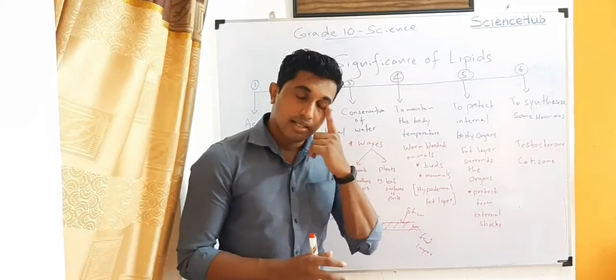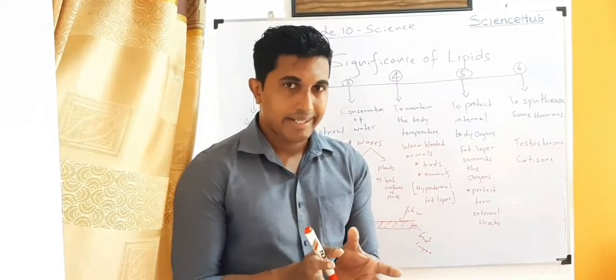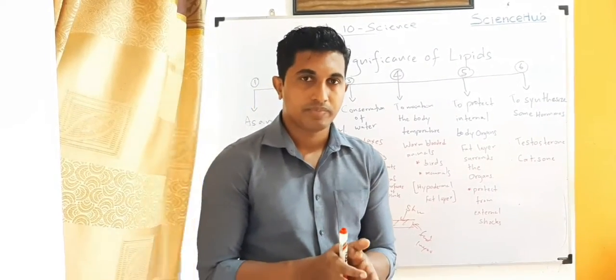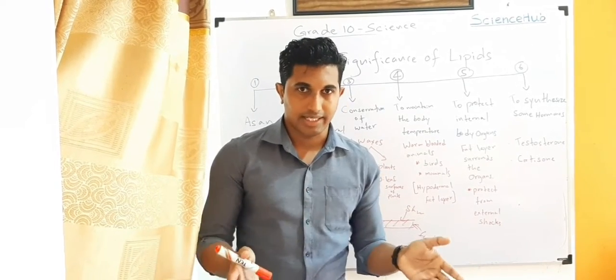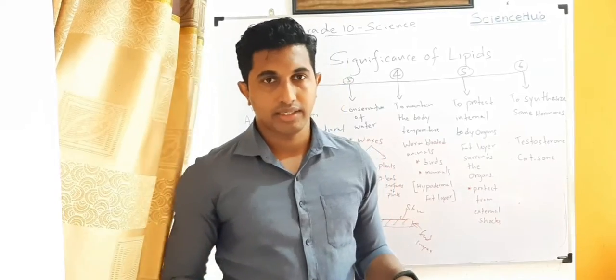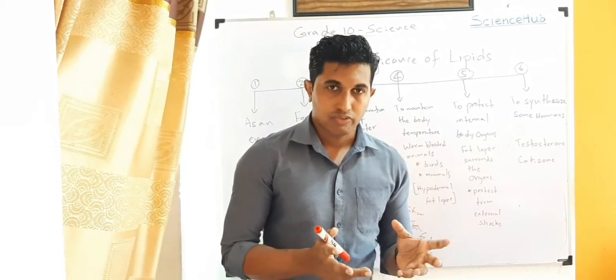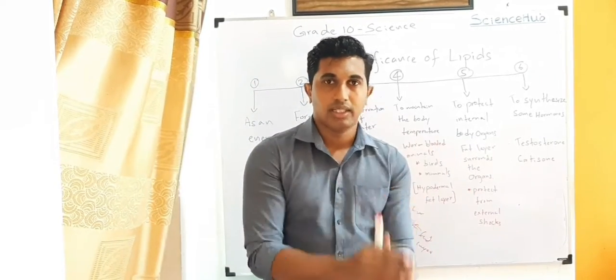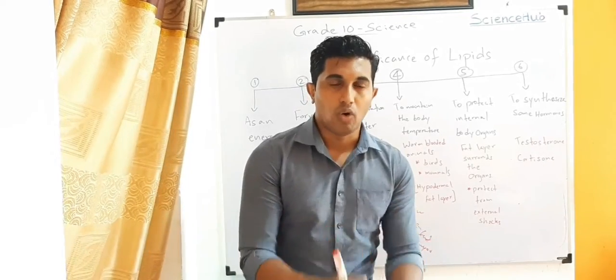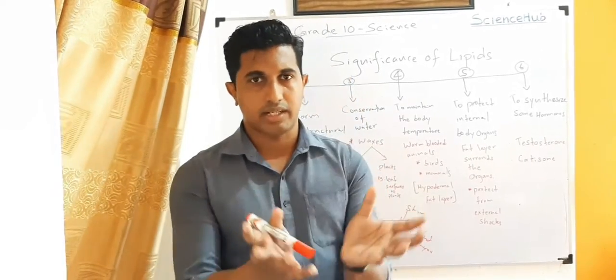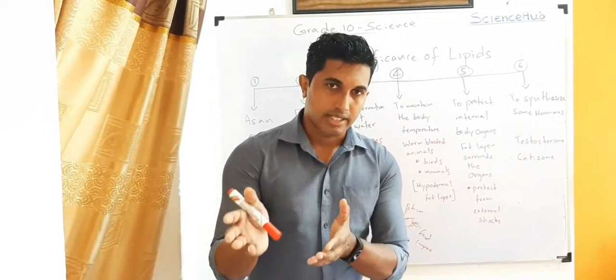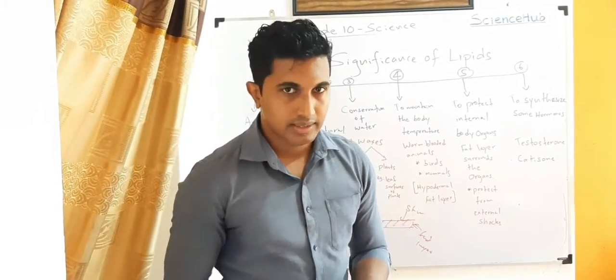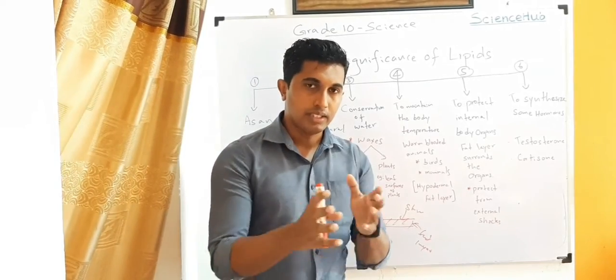When there is an external shock to our body, the fat layers surrounding our organs can absorb that shock and protect the organ.